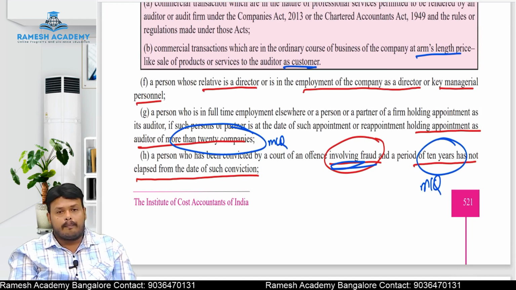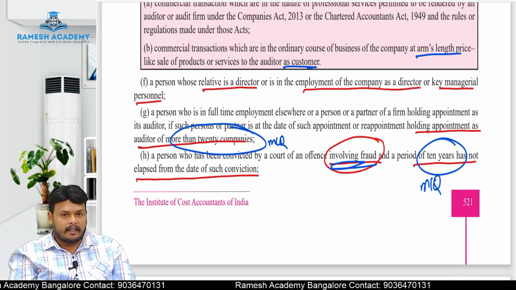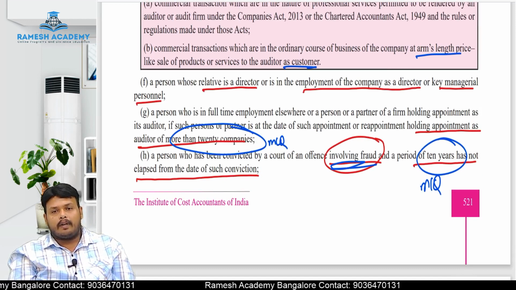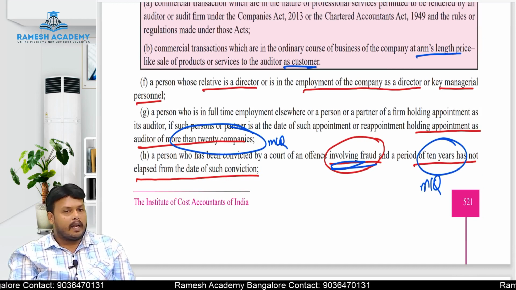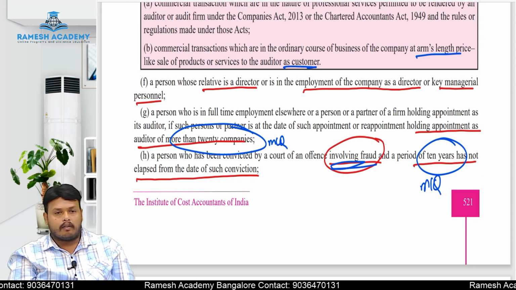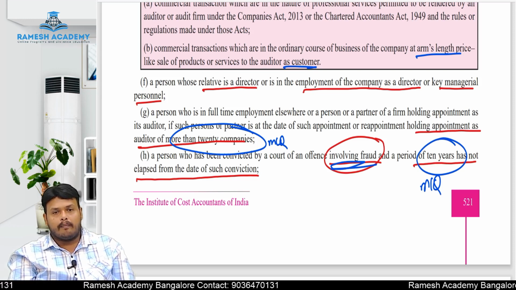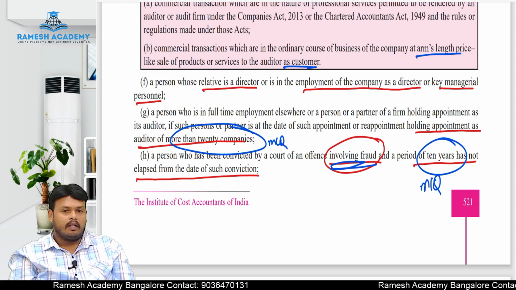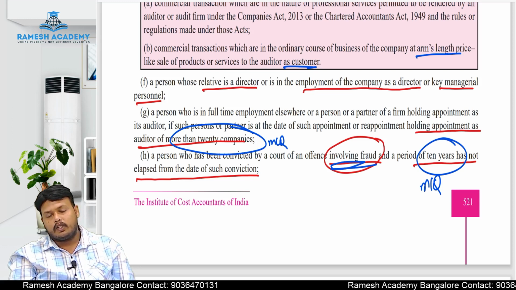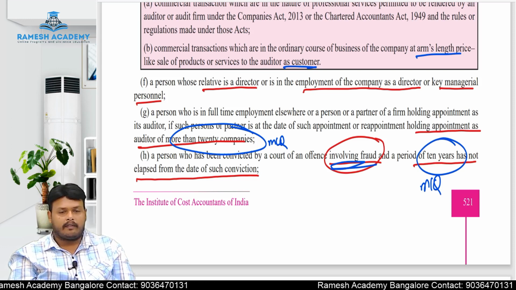Next, a person whose relative is a director or in the employment of a company as a director or a key managerial person, in that case also he is disqualified to act as an auditor. Why? Because again independence will get compromised here. A person who is in full-time employment elsewhere, a person who is working in a job and does not have a certificate of practice, then he is also disqualified to act as an auditor.